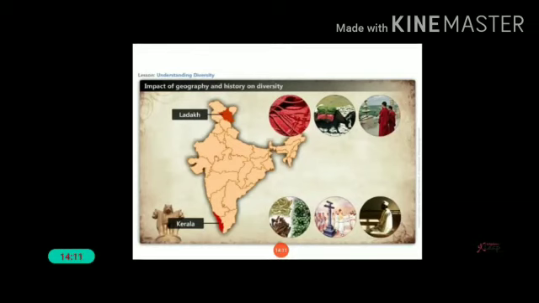Okay, now we can wind up our class. Today our activity is to choose another region in India and write its historical and geographical features in your politics notebook. Okay, thank you.